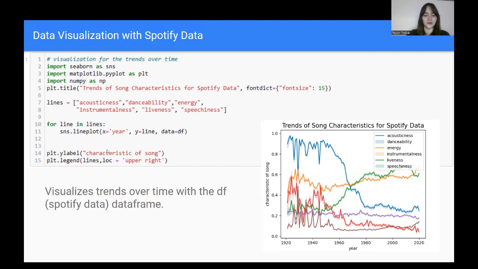On the left is the code for it. We took out some of the attributes again, and this graph is more of the ones that we thought were important. So we have acousticness, danceability, energy, instrumentalness, liveliness, and speechiness for the characteristics of the song. And this was for the Spotify data.